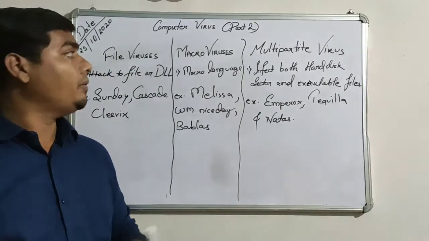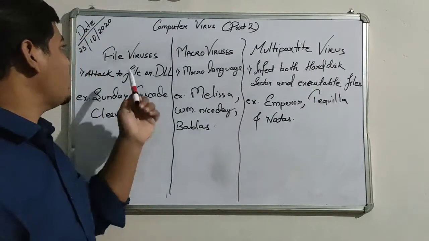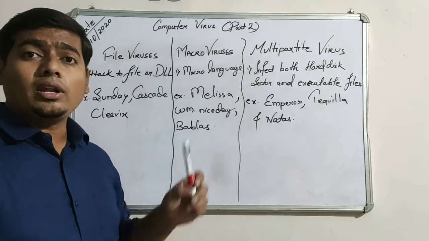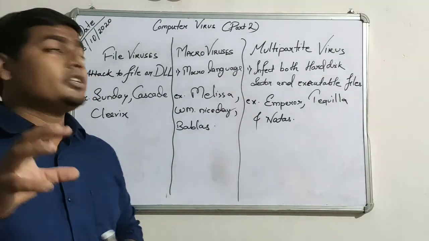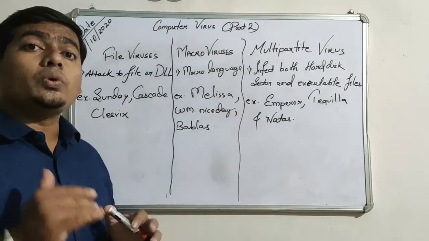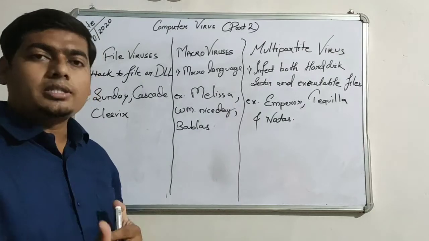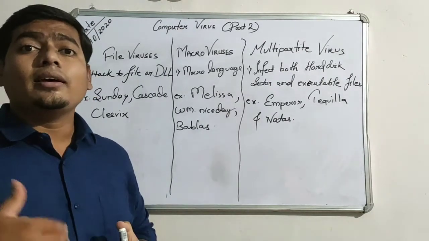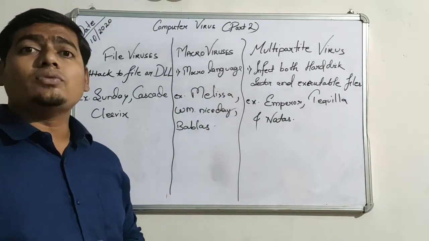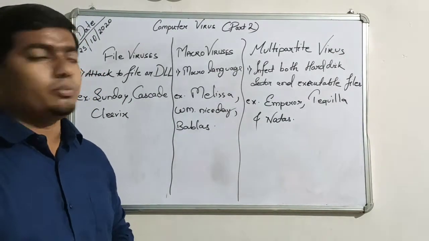And next, what we read about is the macro virus, also known as the document virus. It is a little bit the same as our file virus, but they are written in macro languages, and specially designed for attaching to a document, not a file. They attach to a full document, and when that document is sent to someone and that person opens it, this virus gets executed. Previously I have already taught you about it. Melissa is one of the examples, taught already. Melissa is the greatest virus attack in our computer society.